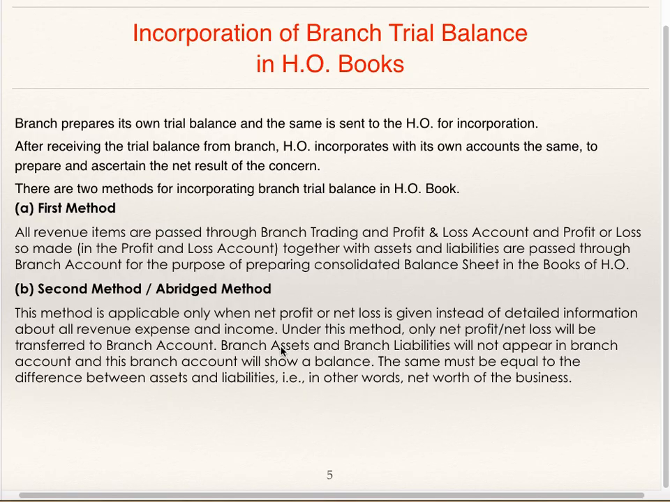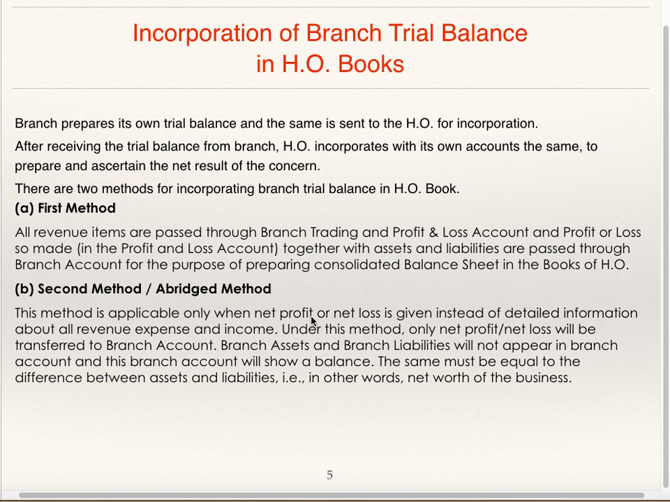But branch assets and liabilities are not to be recorded in branch account. Branch account will show a balance, that means branch account will not match. It will show a balance and that balance is exactly equal to difference between assets and liabilities.